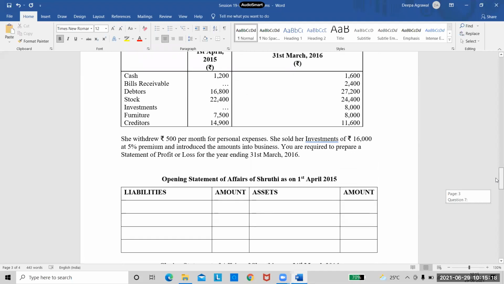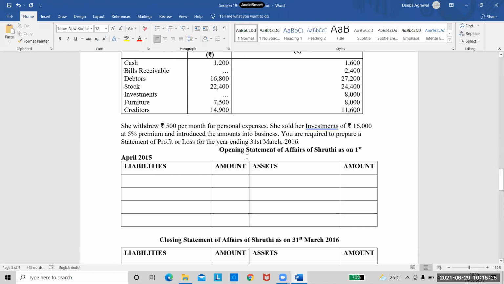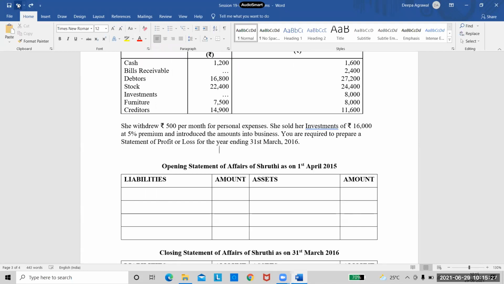We will quickly put the details first in the opening statement. Everyone knows how to prepare the opening statement, right? We only have to put the items which are assets in the assets column, which are liabilities in the liabilities column. So I will take here cash is given to me as 1200. The next item is bills receivable. See, you already told me these are assets. Ma'am, we don't have bills receivable in opening. Yeah, bills receivable is not there, so I will not take that. Just leave it because it's given blank there.